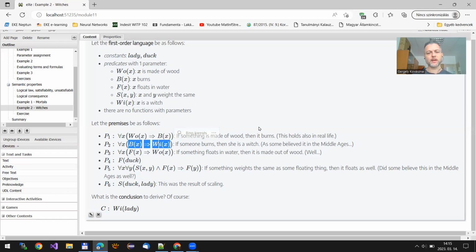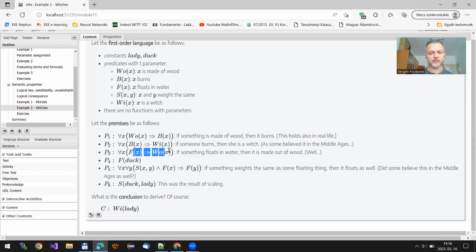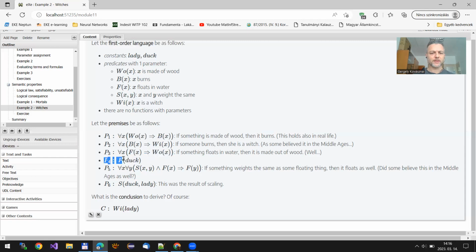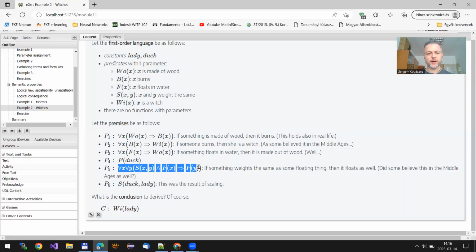The second implication can be translated to a rule as well, with WI of X on the left-hand side and B of X on the right-hand side. Similarly, the next implication is going to become a rule in our code, WO of X on the left-hand side and F of X on the right-hand side. The next clause consists of one single positive literal, so it is going to be a fact in our Prolog code, F of duck.